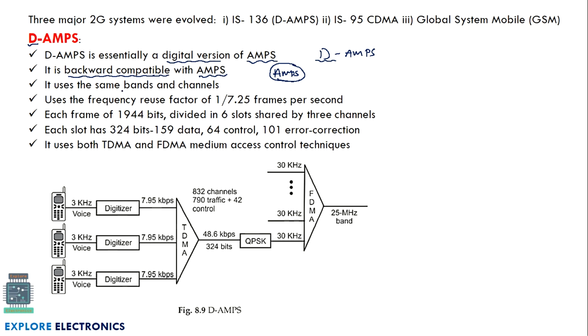And it uses the same bands and channels. What we have discussed in AMPS, the 800 megahertz bands and the channels, are the same channels we are going to use in DAMPS also. And it uses a frequency reuse factor of 1 divided by 7, with 25 frames per second.